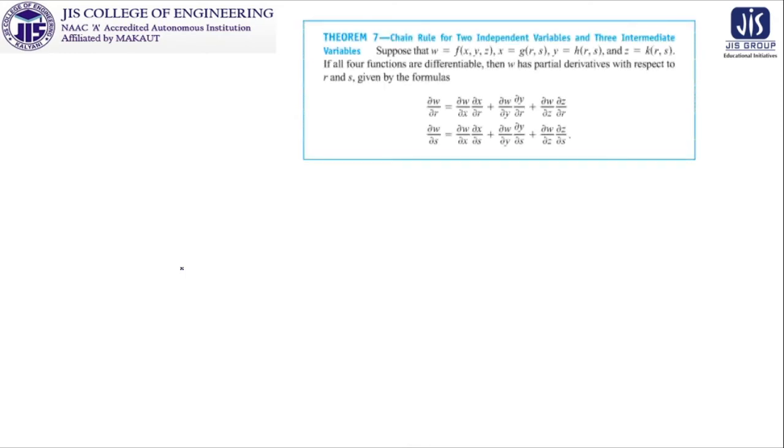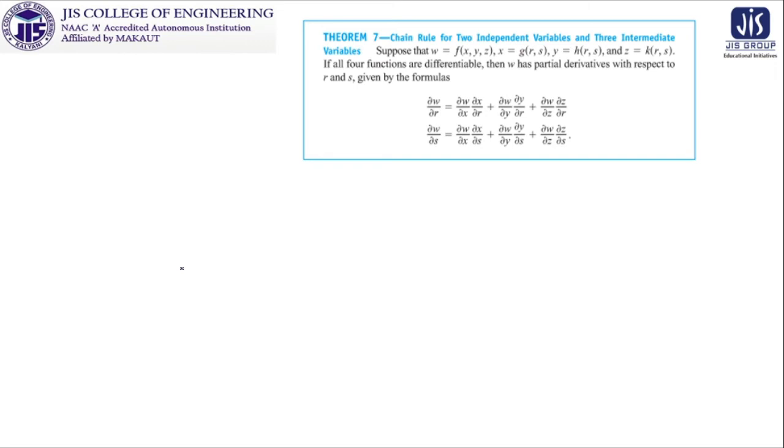So what is waiting for us? Another theorem. It is also the extension of chain rule, and this is also very important. First of all, you have to emphasize the given condition. That means what is the type of that function here? If it is a several variable function, how many variables are there?